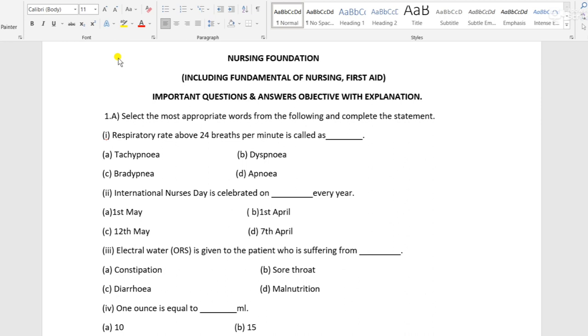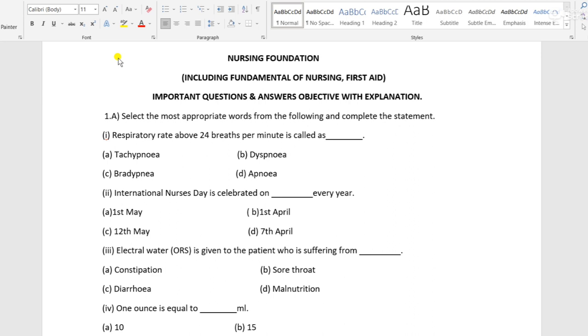Option A is tachypnea, option B is dyspnea, option C is bradypnea, and option D is apnea. So, tachypnea means what? A respiratory rate above 24 breaths per minute in an adult is called tachypnea. Then dyspnea. Dyspnea means difficulty in breathing or shortness of breath. Dyspnea is more serious in persons with heart disease or lung disease.